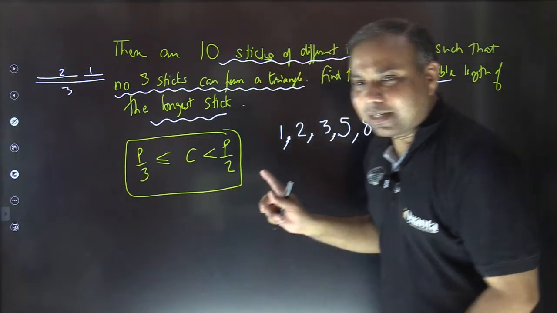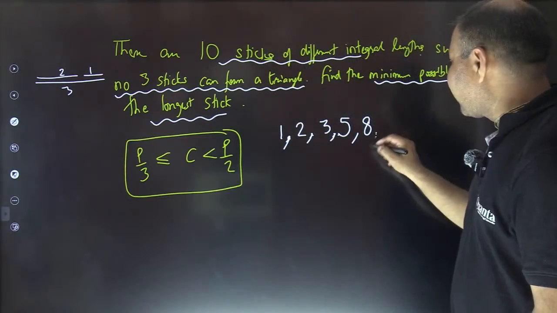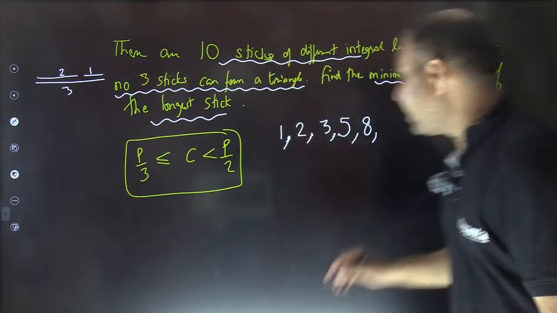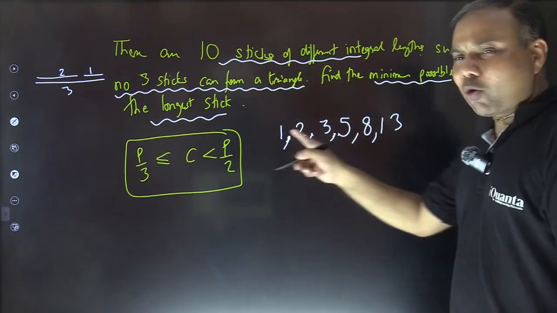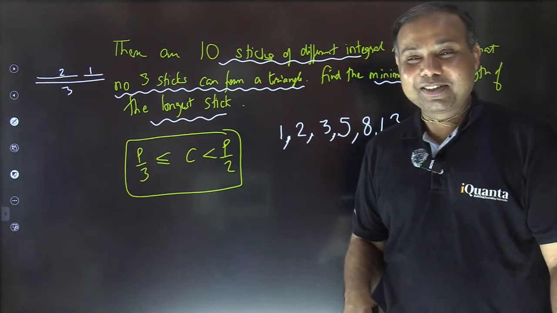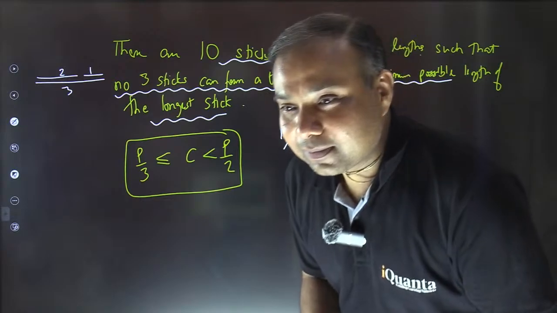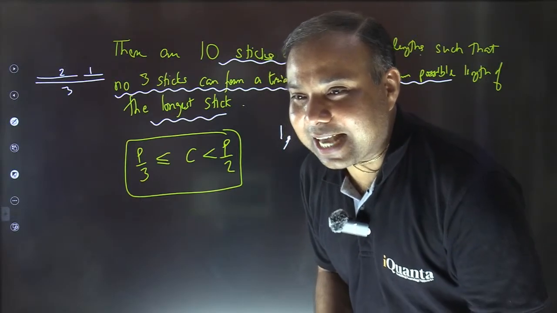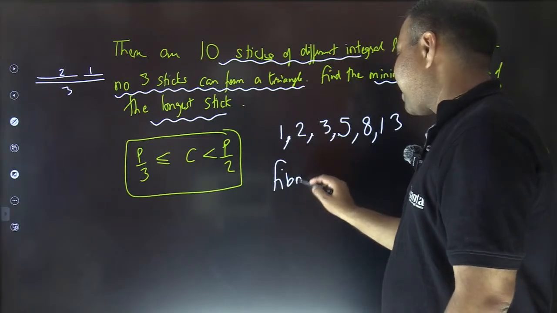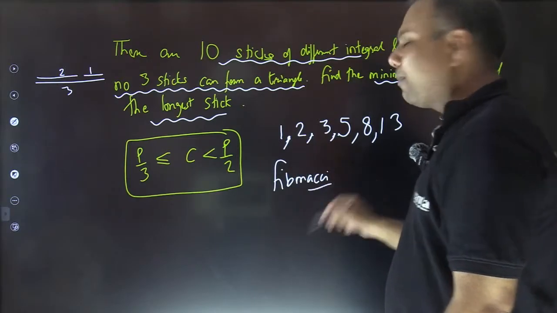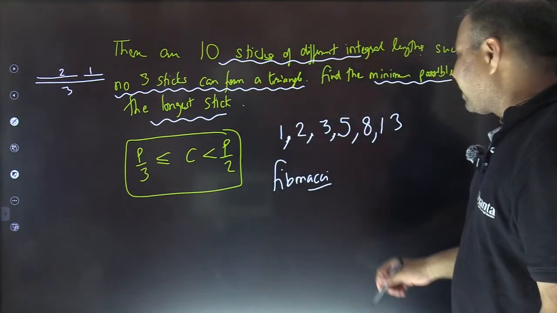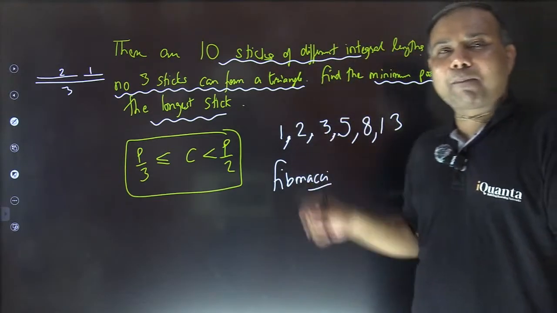Can you find the pattern now? What is the pattern? What about the next side length? 13. Yes, many of you are already writing that. 13. Do you recognize this pattern? What is happening? Yes, excellent, Ashish. It is called Fibonacci. Sometimes people call it Fibonacci also, it's okay, whatever it is. So that means every next term is the sum of the previous 2 terms.